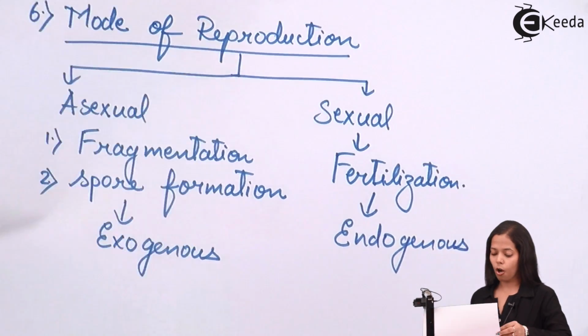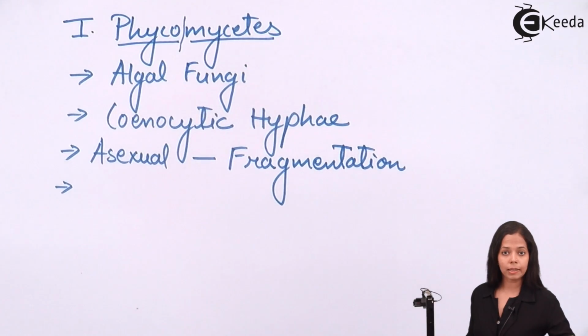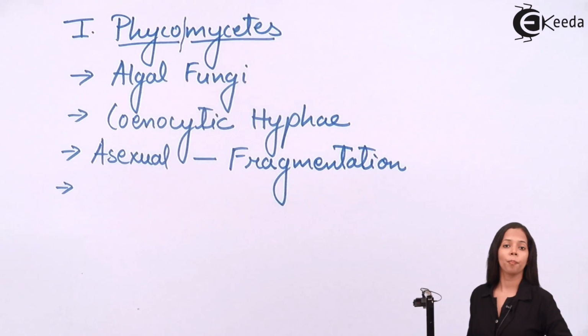So in case of Phycomycetes sexual reproduction, the spore formed is endogenous spore, and it is formed in a special structure that is called as sexual organ of Phycomycetes, and the name of that sexual organ is sporangium.